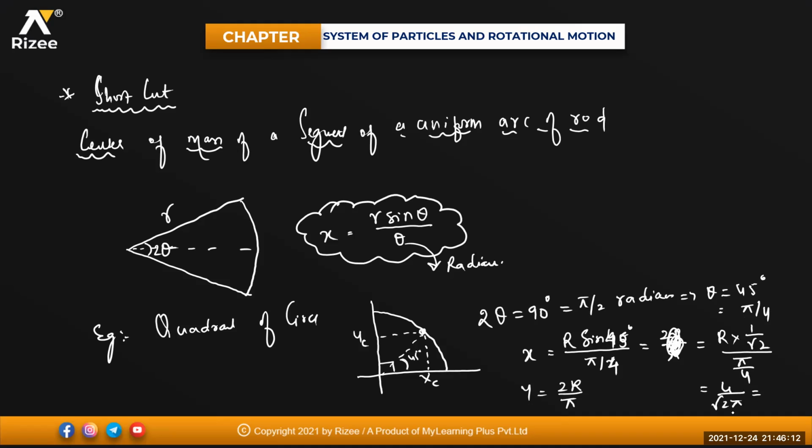Isn't it? Root 2 can be written as 2 into root 2.